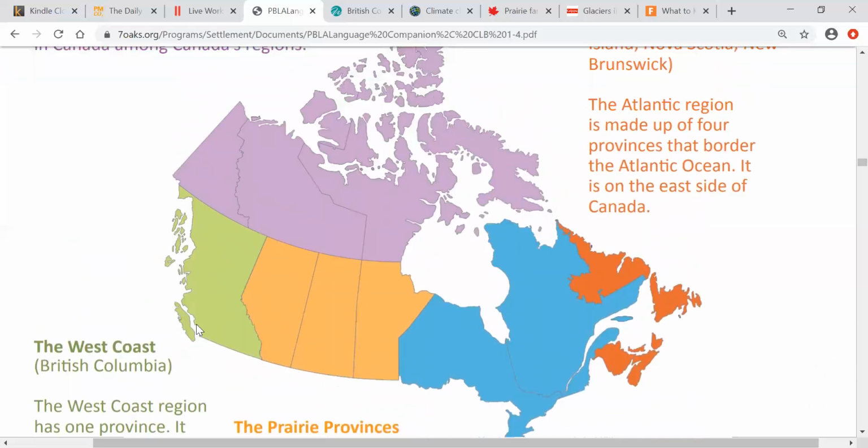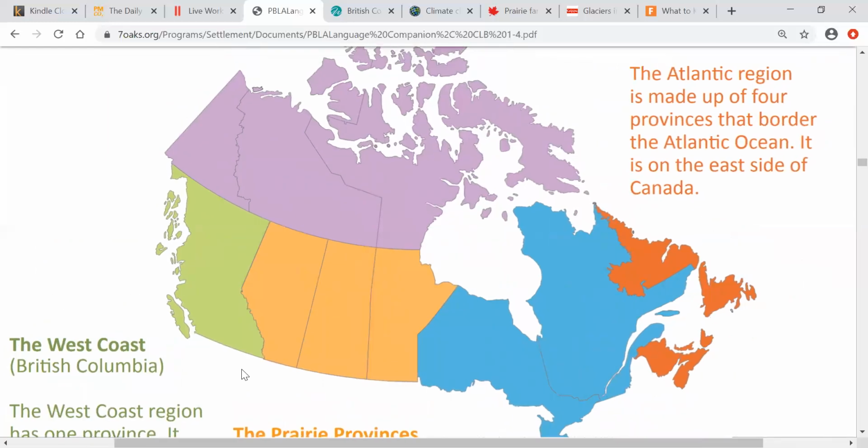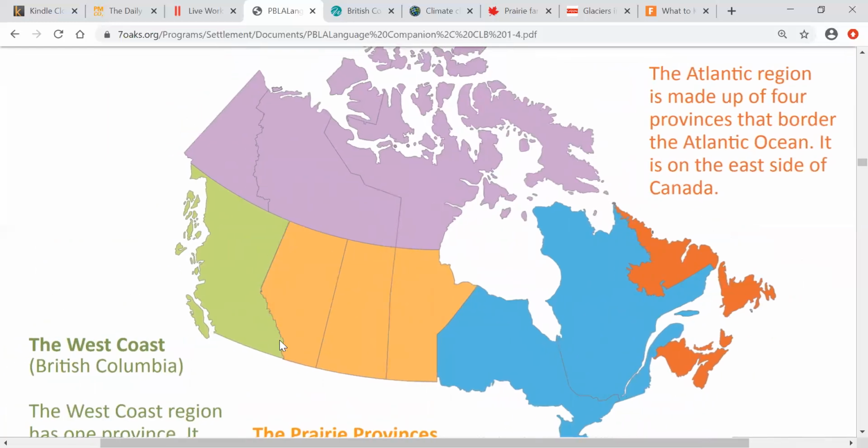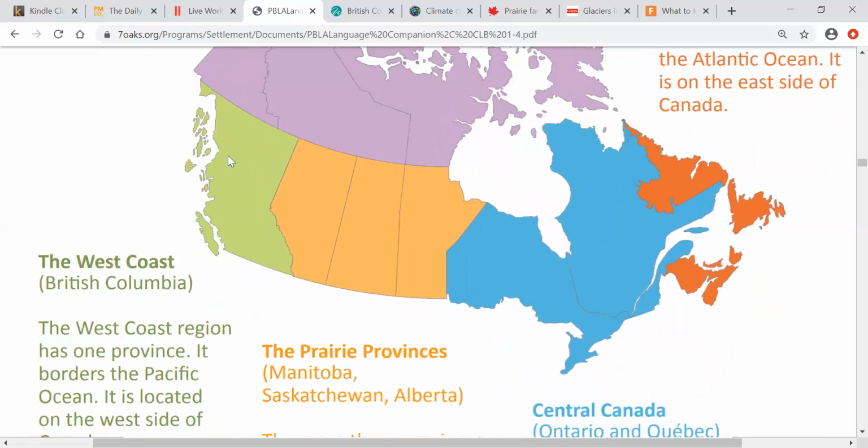So we know that British Columbia is a very beautiful province and it's a very beautiful region. Why? Because there are mountains, okay, in British Columbia. There is the ocean around British Columbia. There's a beautiful climate. Climate means the weather is very nice in British Columbia.